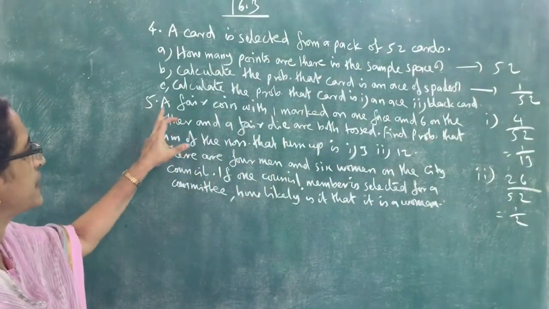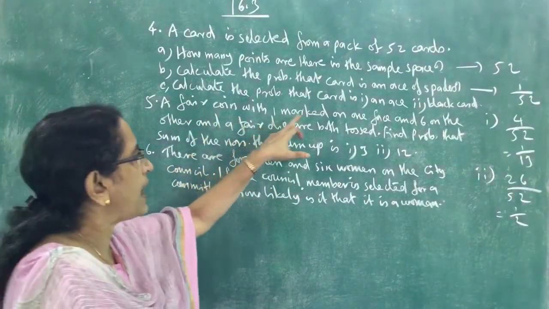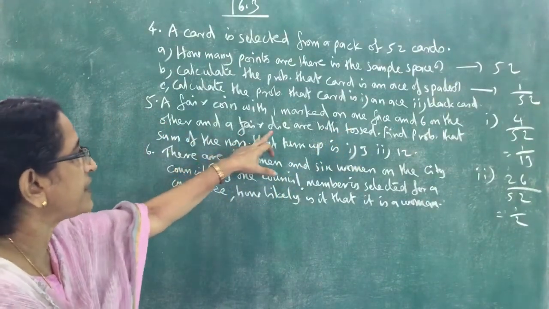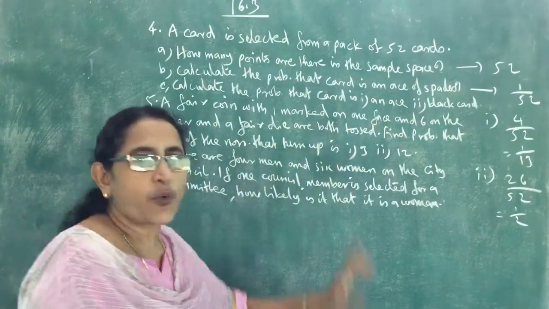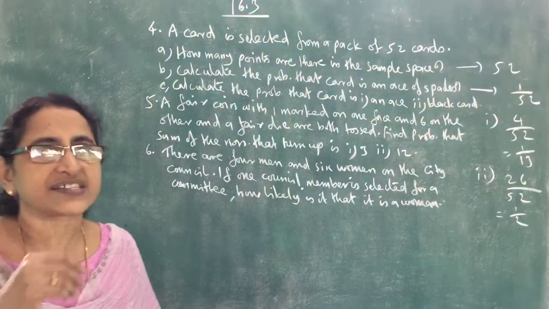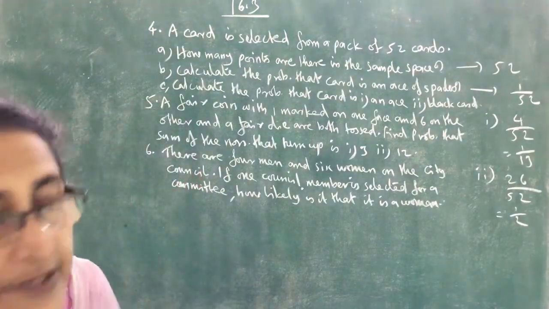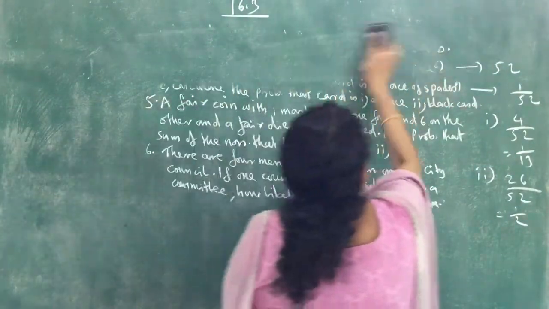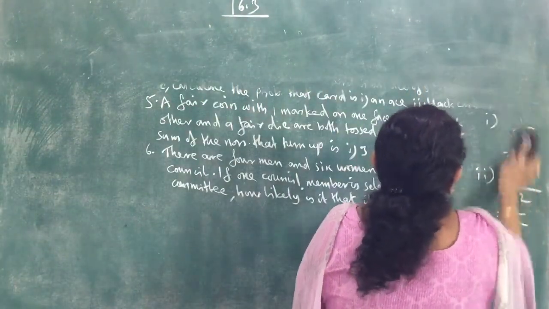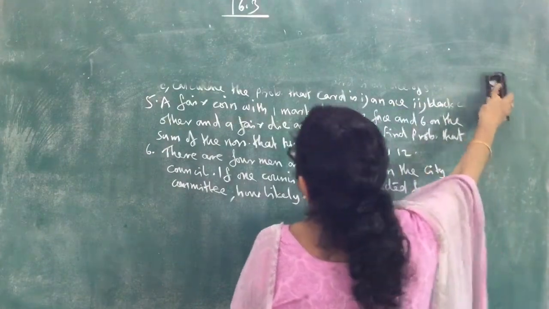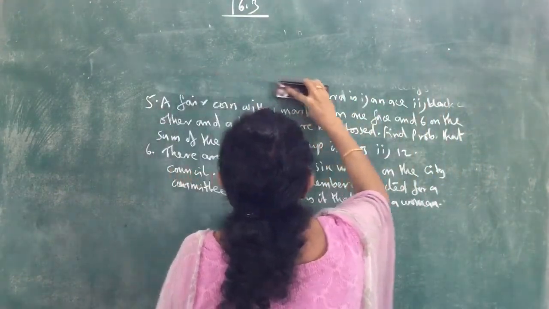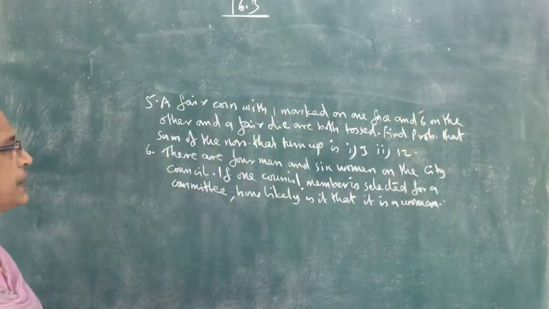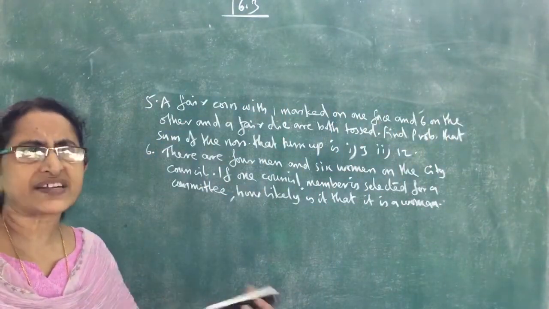Now fifth question: a fair coin with 1 marked on one face and 6 on the other, and a fair die, are both tossed. So what is the experiment? First we have to understand what the random experiment is.